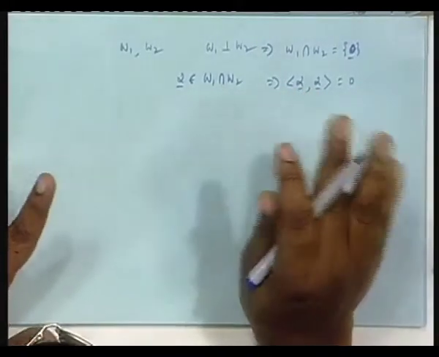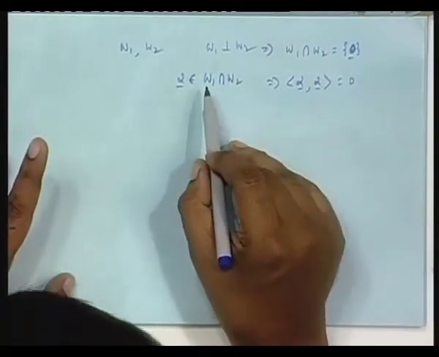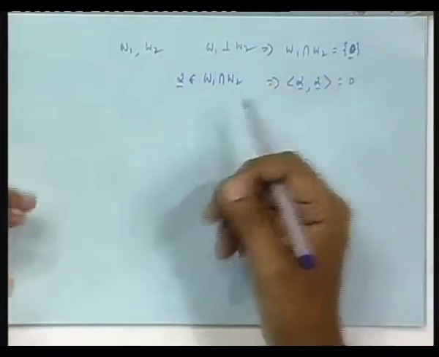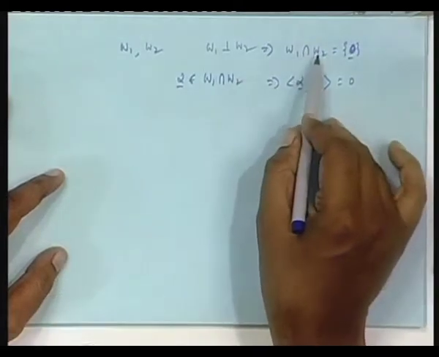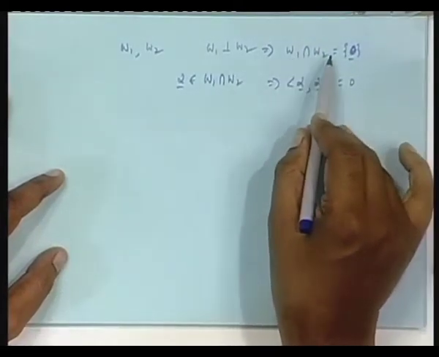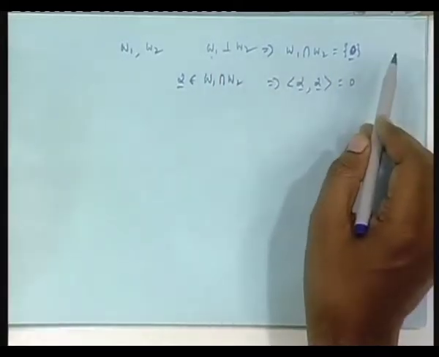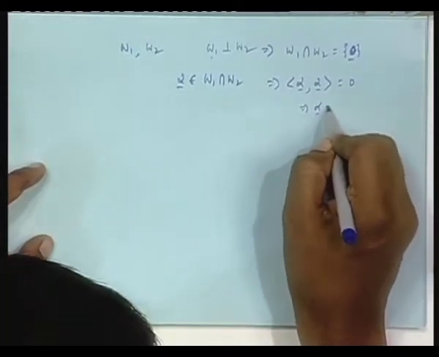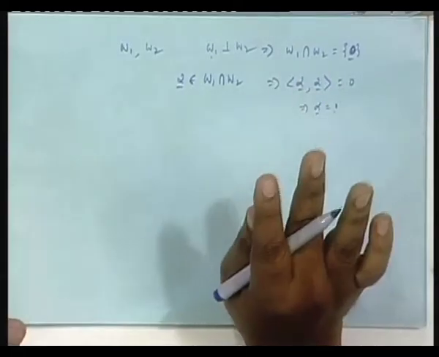There is no question of logical discrepancy anywhere. I am not writing the way it is written in the book, most of the things I am conveying, because otherwise that will waste too much time. I am taking alpha belonging to this, that means alpha belongs to W1, alpha belongs to W2, alpha inner product with alpha must be 0, which means norm square of alpha is 0, this means alpha is 0.